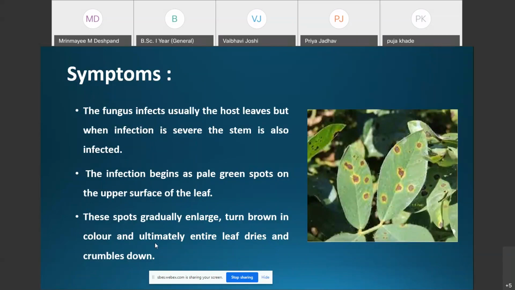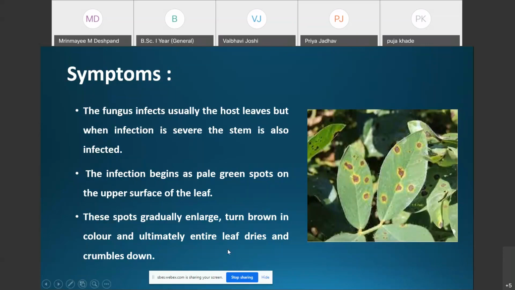These spots gradually enlarge in size and turn brown in color, and ultimately the entire leaf dries and crumbles down.